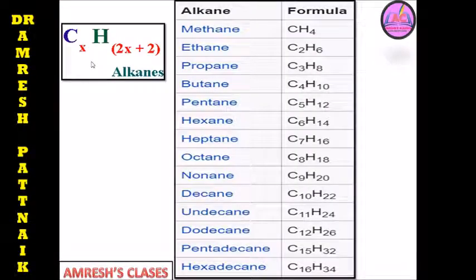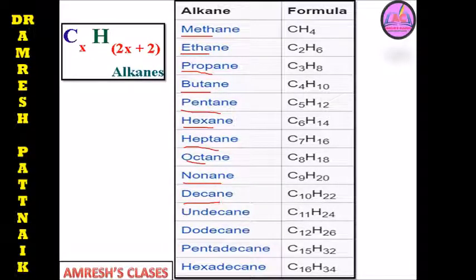And here the different alkanes are there. You can mark here as 1 to 10. Generally we have to learn and remember the numbering: meth, eth, prop, but, pent, hex, hept, oct, non, dec.